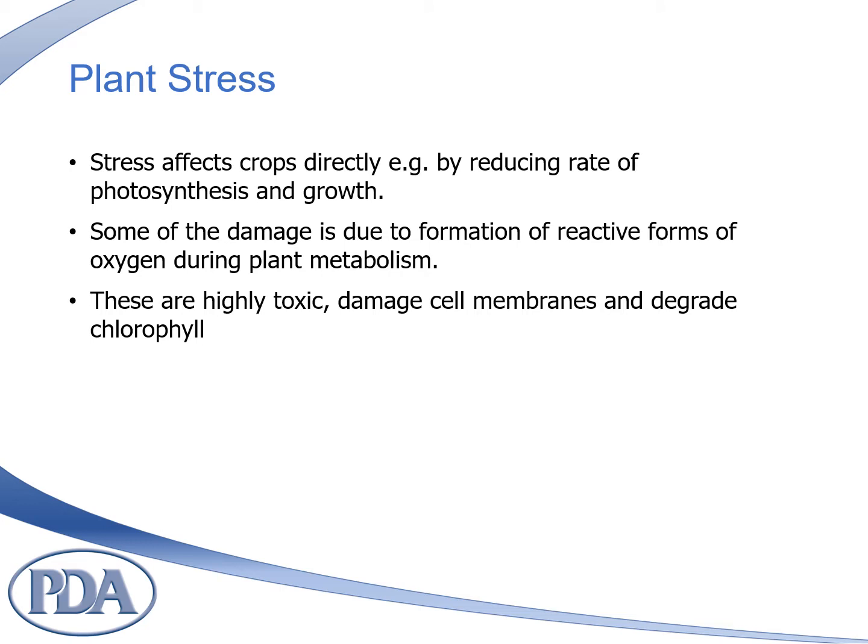Stress affects crops directly, for example by reducing the rate of photosynthesis and so growth. However, there are other, less obvious effects within the plant. Some of the damage caused by stress is due to formation of reactive forms of oxygen during plant metabolism, where the normal process of photosynthesis is disrupted by lack of carbon dioxide, inhibition of sugar formation, or reduced rate of movement of sugars out of the leaf. The metabolic pathways are diverted to produce reactive forms of oxygen. These are highly toxic, damage cell membranes, and degrade chlorophyll, with resulting effects on plant growth and development.